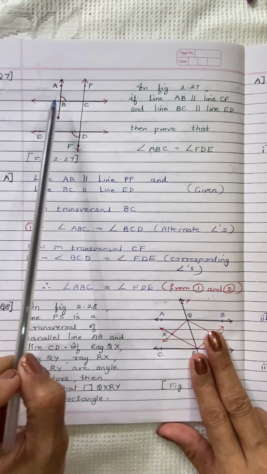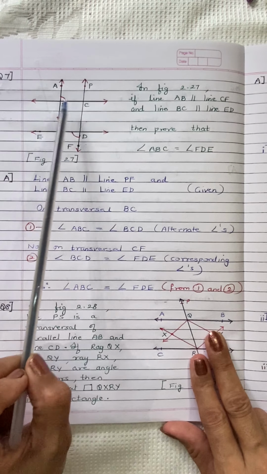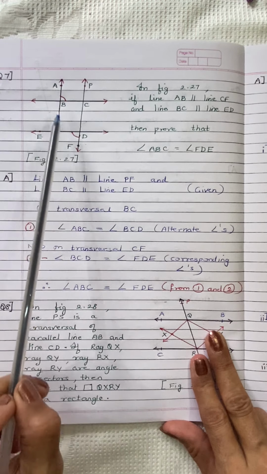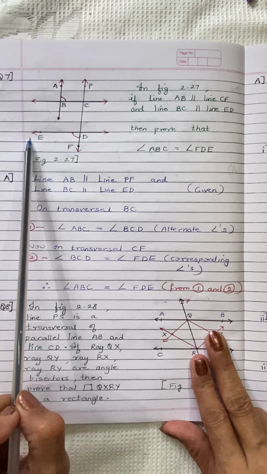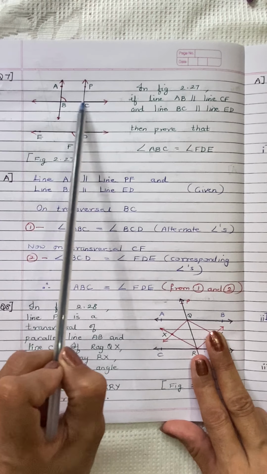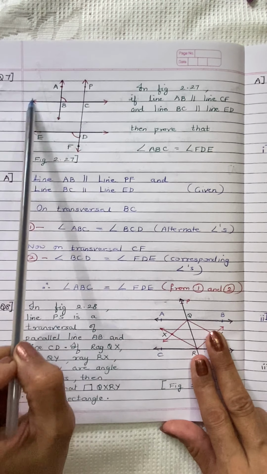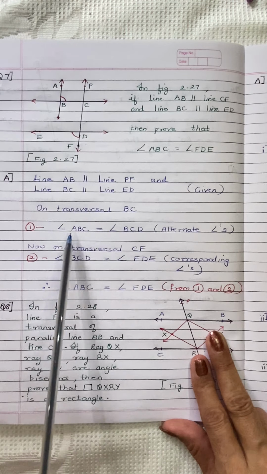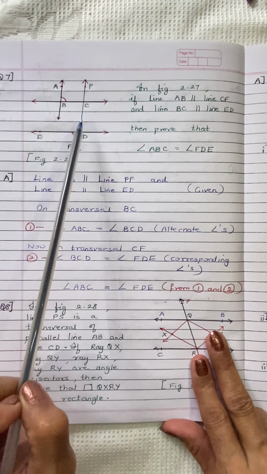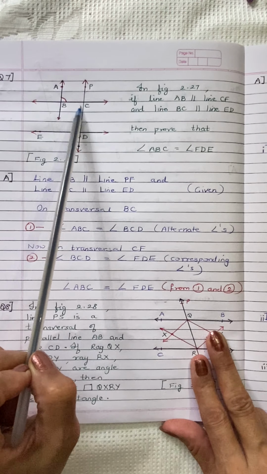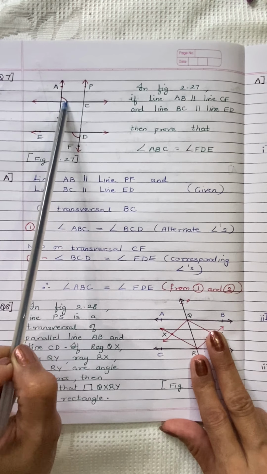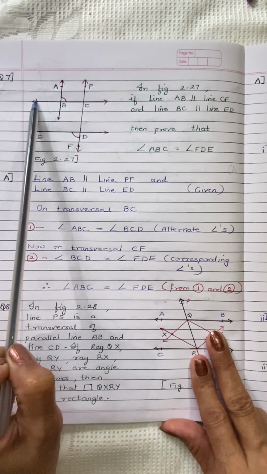So line AB is parallel to DF, and line BC is parallel to ED. This is given. So on transversal BC, if we consider this as a transversal and look only at this part, then angle ABC is equal to angle BCD. These two angles are equal. This angle is equal to this alternate angle if this is the transversal we consider.